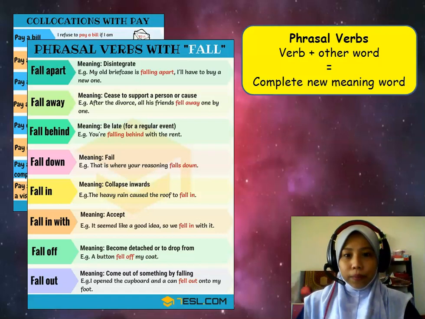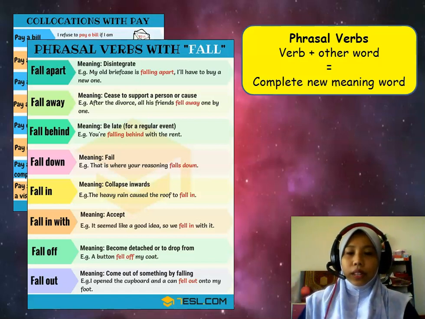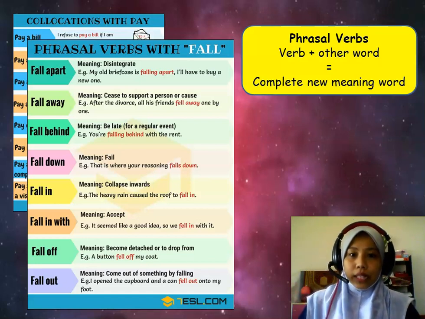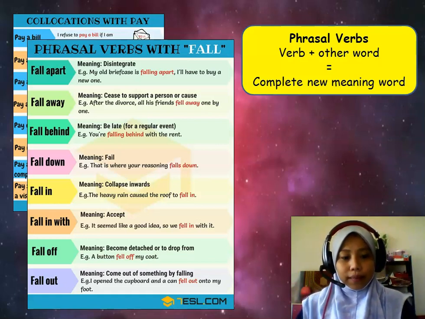Fall away. The meaning of fall away is to cease to support a person or cause. After the divorce, all his friends fell away one by one, meaning to depart.